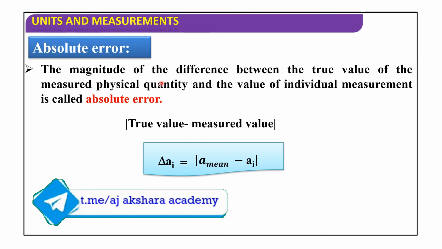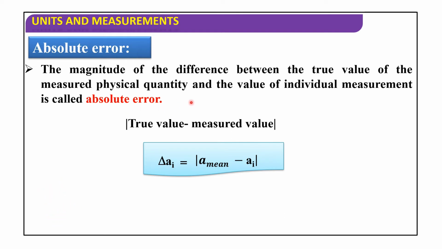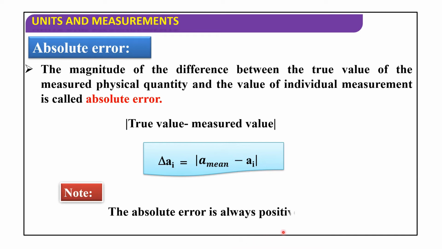The magnitude of the difference between the true value of the measured physical quantity and the value of individual measurement is called absolute error. See this note, the absolute error is always positive. So this absolute error is always positive.